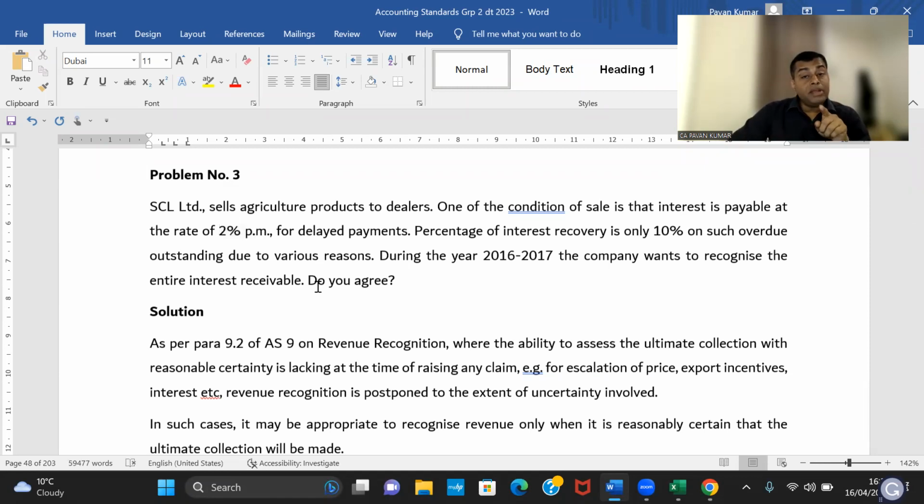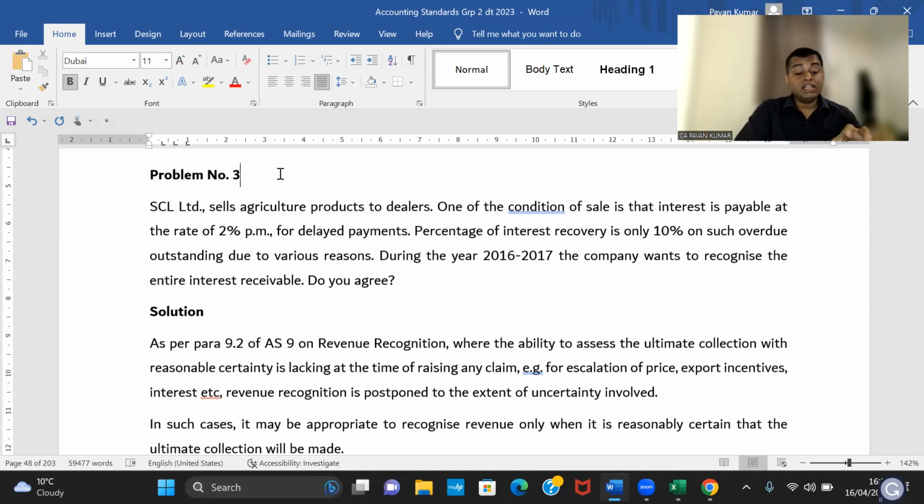So revenue recognition will be based on receipt. Revenue recognition cannot be based on accrual. Revenue recognition happens on a receipt basis, not on an accrual basis. And I'll give you one beautiful example here. Guys, tell me one thing. Do you think Accounting Standard 9 is applicable to the banking sector? Do you think AS 9 is applicable? Hello, yes or no? No. Everybody is saying no. The answer is yes. AS 9 is applicable to banks.